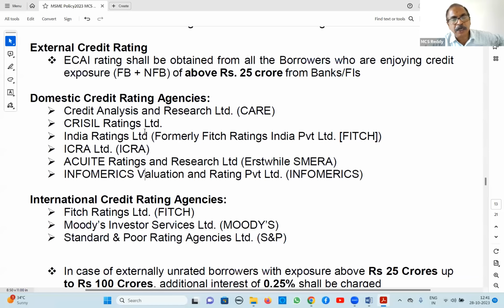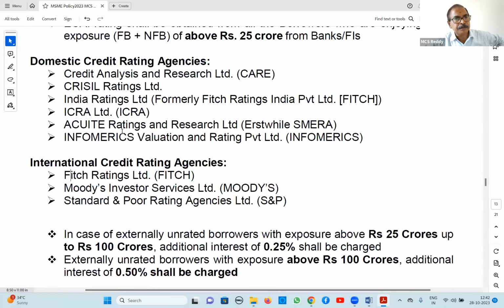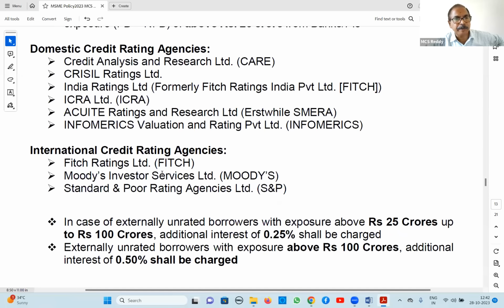In one or two exams, they asked a question: identify which is not a domestic credit rating agency. They have given 3 domestic and 1 international, and you have to identify the odd one out. So just remember, Fitch is there in both India as well as international. Here it is India Ratings Limited, formerly Fitch Ratings, it is India Ratings. And here it is mentioned as Fitch International. That you have to remember.